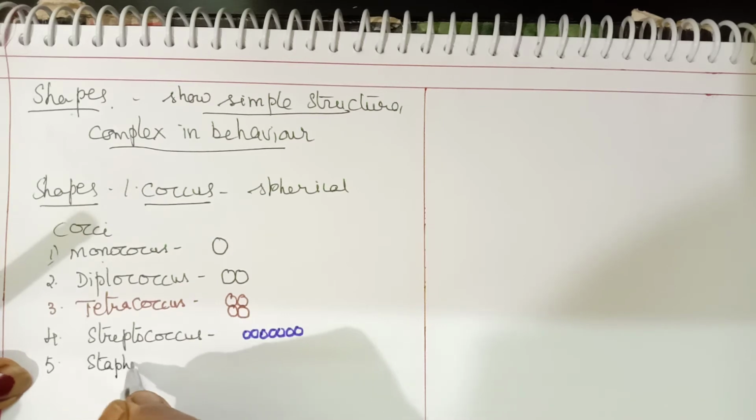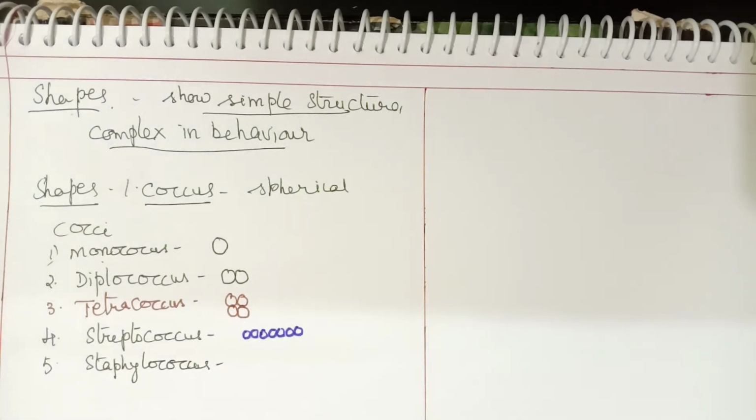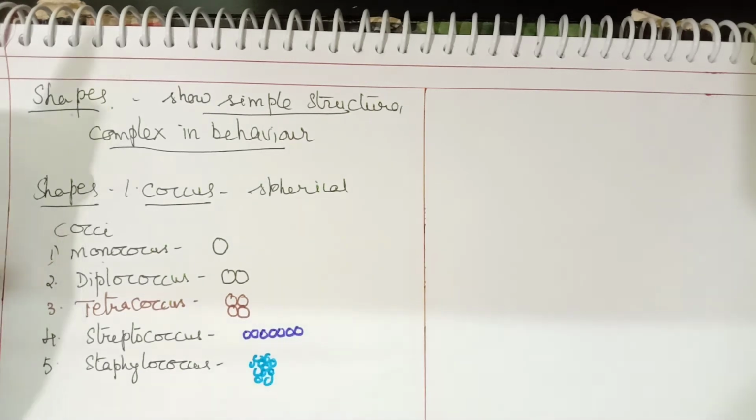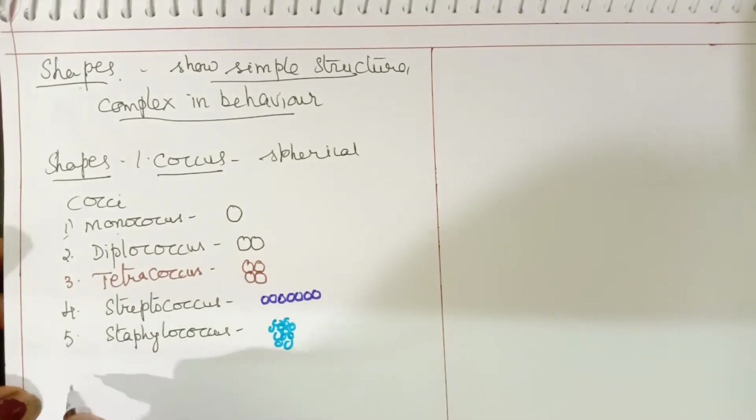The next we have is staphylococcus. Staphylococcus is when the group of cells is arranged as an irregular cluster. If they are arranged as irregular clusters, with no particular arrangement, then we call it a staphylococcus.